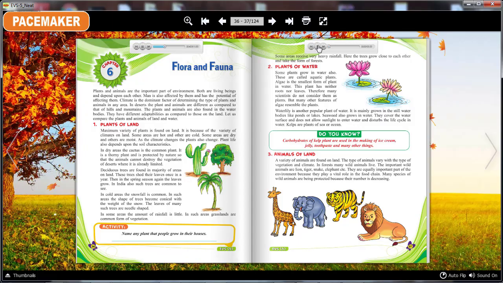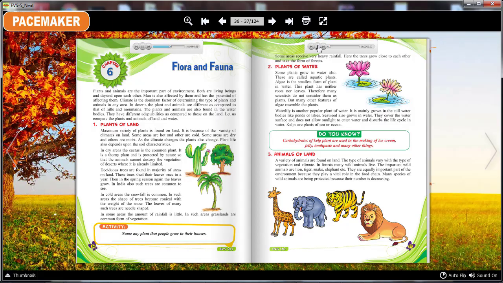1. Plants of land. Maximum variety of plants is found on land. It is because of the variety of climates on land. Some areas are hot and others are cold. Some areas are dry and others are moist. As the climate changes, the plants also change. Plant life also depends upon the soil characteristics.